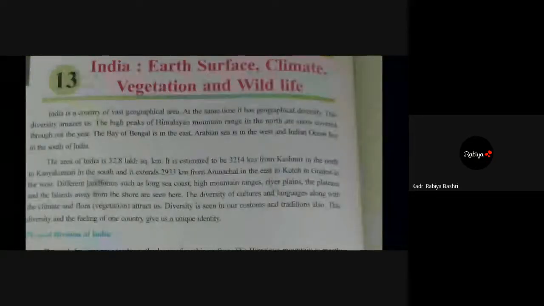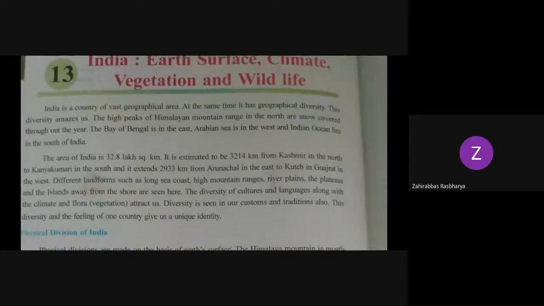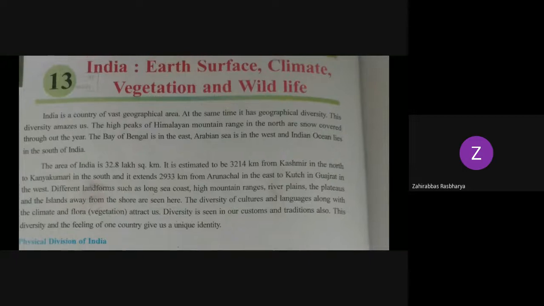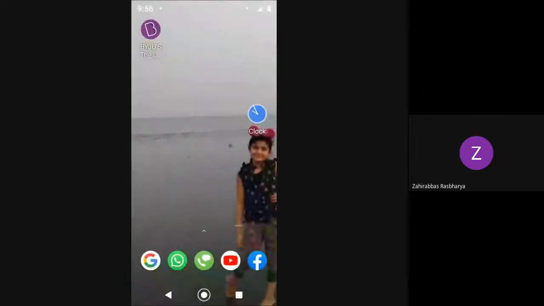Yes. Understood the introduction, Insha, Modesa, Rabia, Ilma, all those who are present? Yes, ma'am. Can you revise this, Insha, for us? Can you revise this paragraph? Yes, ma'am. The area of India, from first, beta? 32.8 lakh. From first. Okay, ma'am. India is a country of. Ma'am, it's blur. Yeah, I understand, beta, but in the presentation it is worse. See, I'll show you in the presentation. It's not good at all.